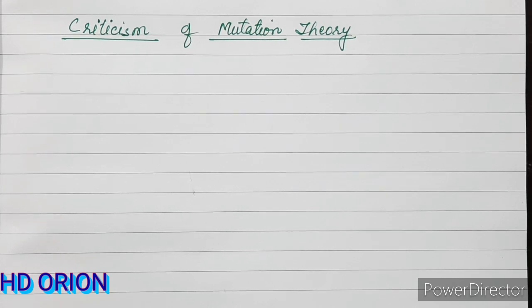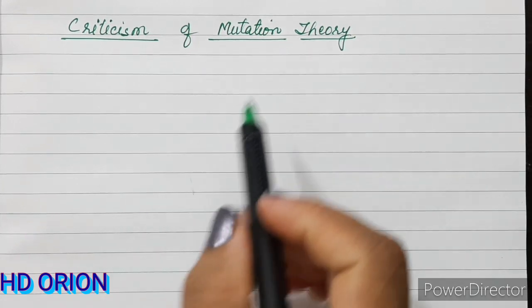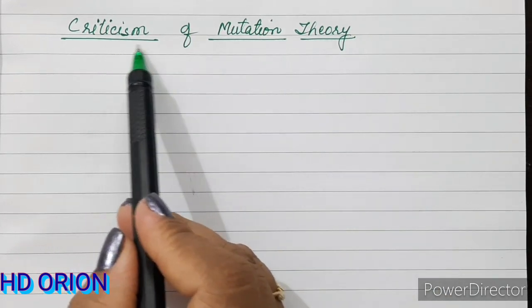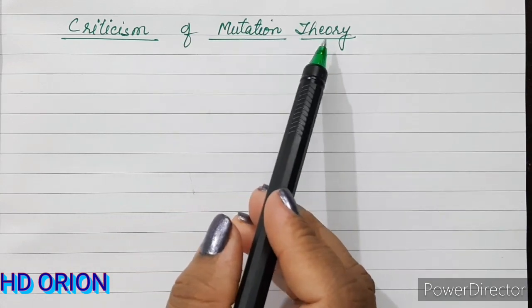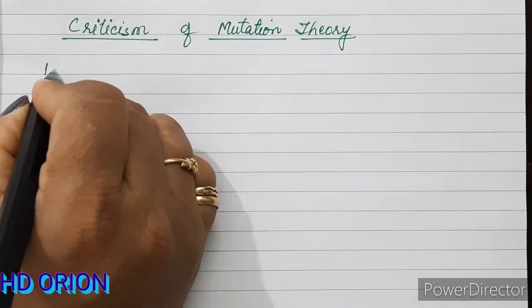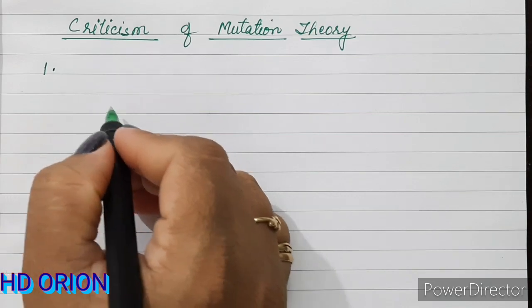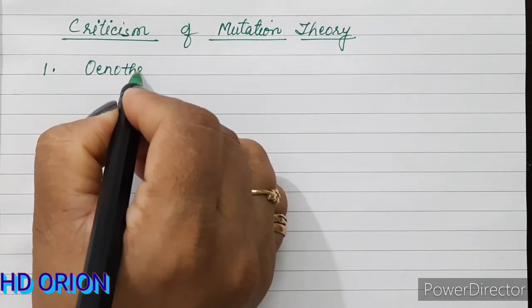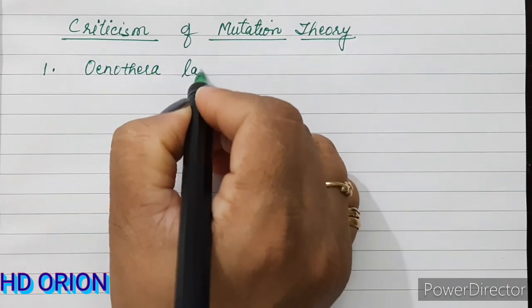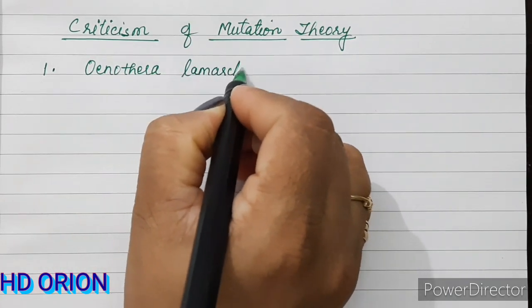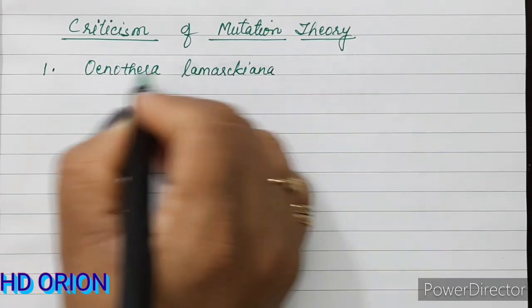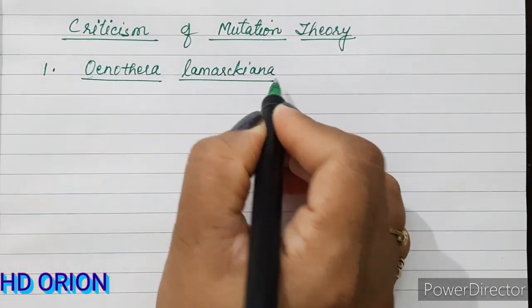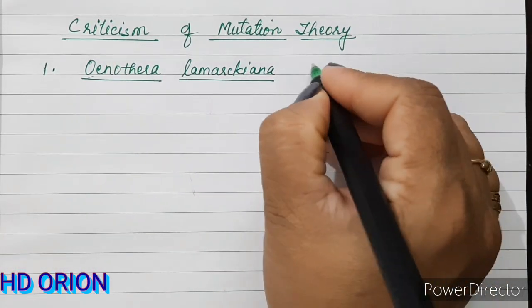Now let us see certain points which go against the mutation theory, that is the criticism of mutation theory. The very first criticism was that the plant Hugo de Vries chose, Oenothera lamarckiana, the evening primrose, usually does not self-fertilize.